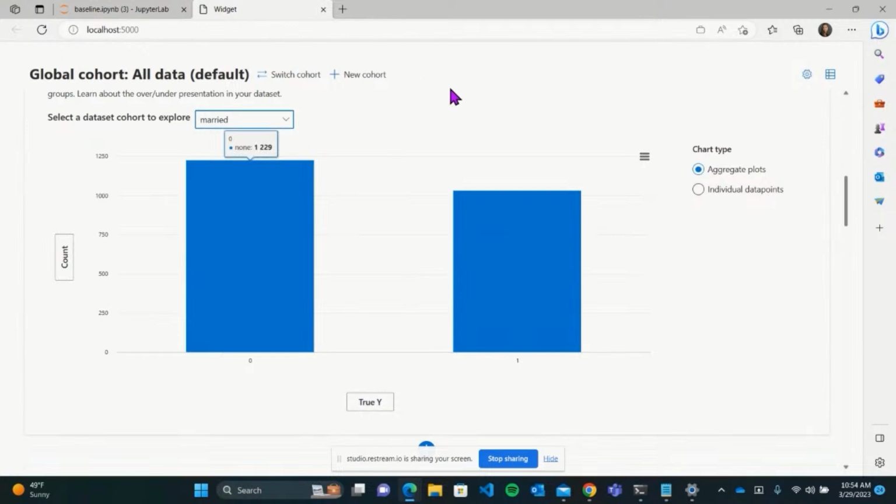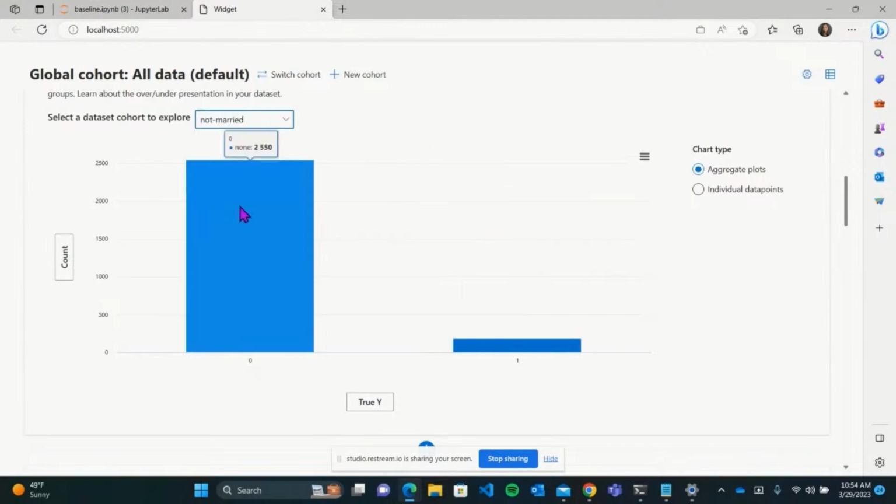And mind you, here I've already created these cohorts using this button right here, and you can very easily create any cohorts you like, combining different aspects of the data. But here, on the merit cohort, what we noticed is there's a bit more of a balance compared to the full data. And let's just keep that information in mind as we move forward with our experimentation.